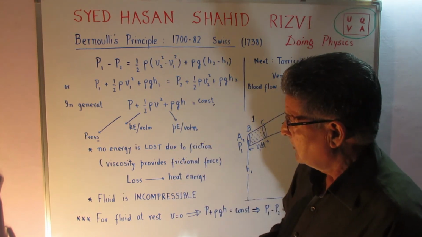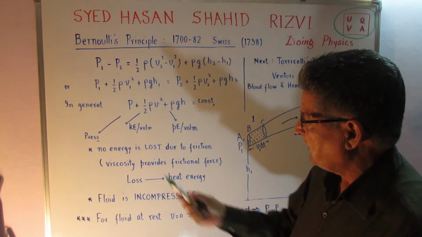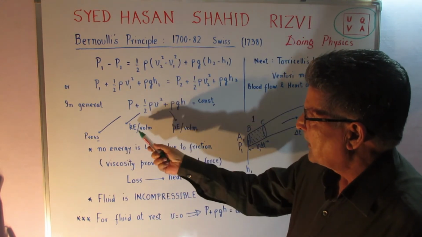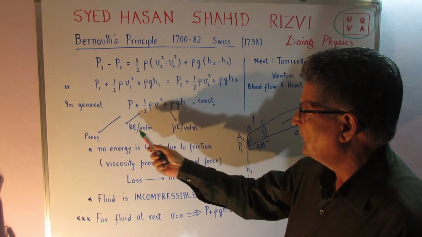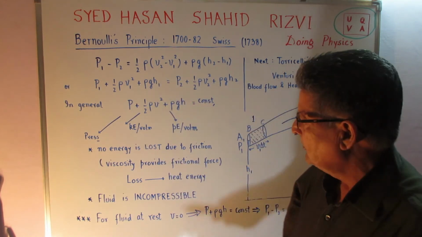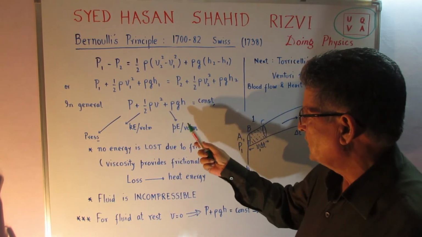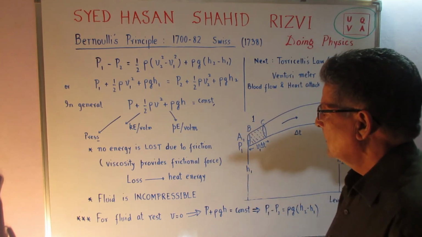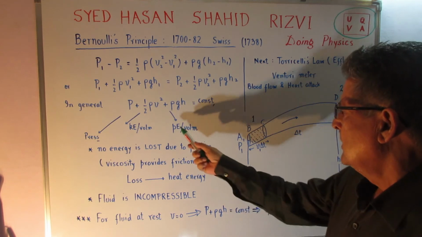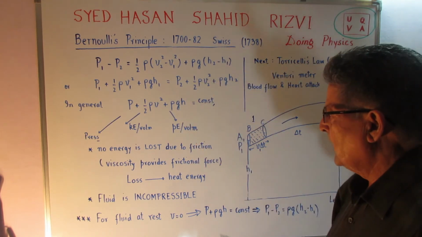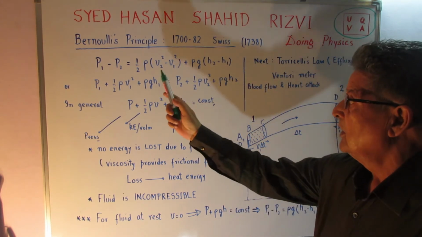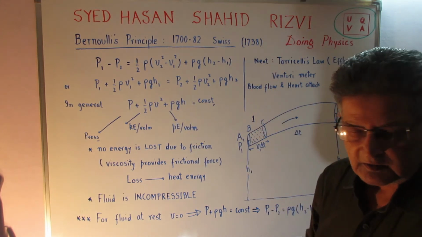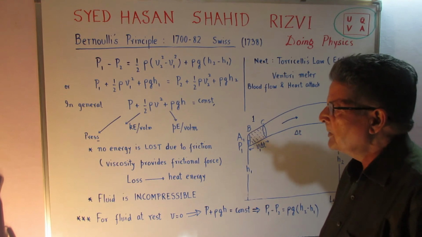And therefore I am tempted to write in general that P, the pressure, plus half rho v square, which is kinetic energy per unit volume, and rho g h, which is the potential energy by virtue of its gravitational position, potential energy per unit volume, turns out to be constant, because if we take so many points, everything is constant.